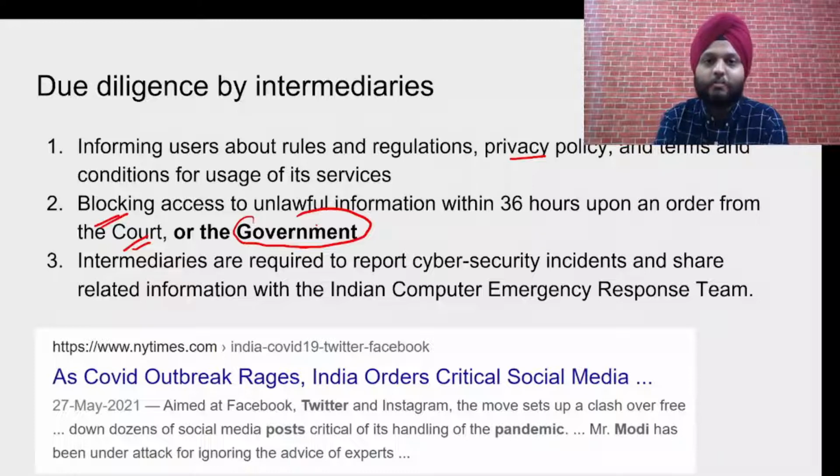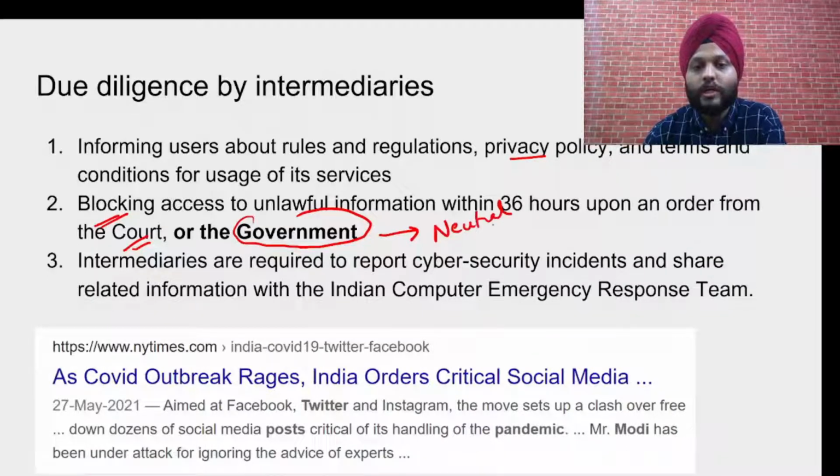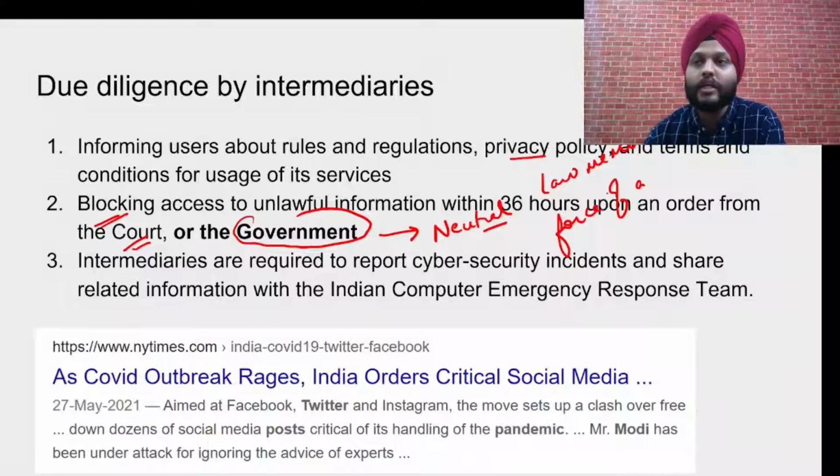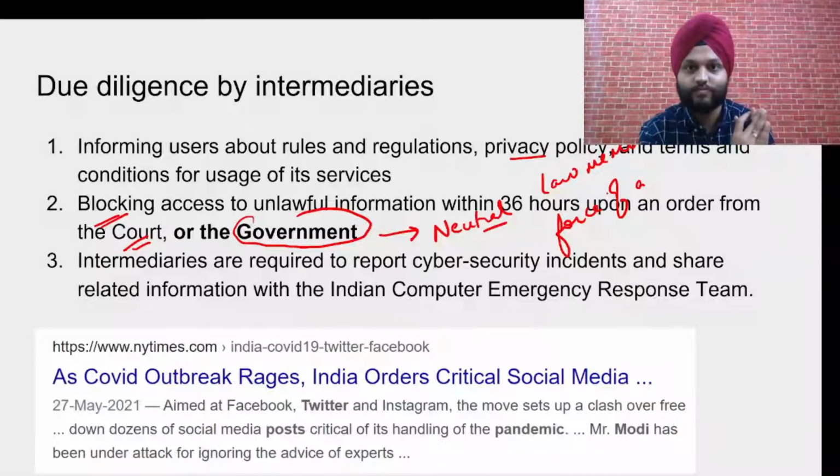So the rules are fine, but when it is government, and only the government has the power, that is problematic. If the government has to be there, maybe what can be done is there can be a neutral committee, maybe a committee that comprises a law member, or a committee that is created by the force of a law, basically a committee created by the powers of the parliament. So then it may be independent of the pressure of the union government, or any government actually.